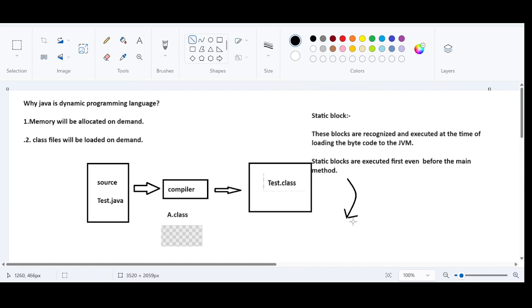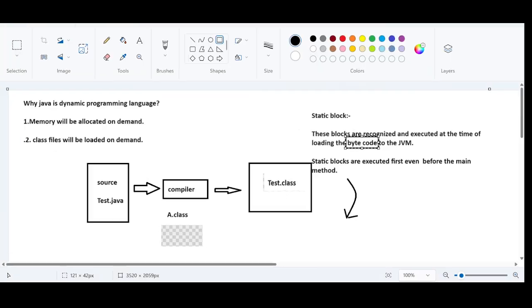So far we haven't had any situation to introduce the static block. That's why I always used to say the main thread will get access to the main method firstly. But in this case, we have a static block. What it says is that these blocks are recognized at the time of putting the bytecode to the memory. When the particular bytecode or dot class file is loaded, so bytecode is nothing but a dot class file. I know that you know this already. Bytecode and dot class files both are the same. In this case, the test dot class file, we can also call this bytecode.